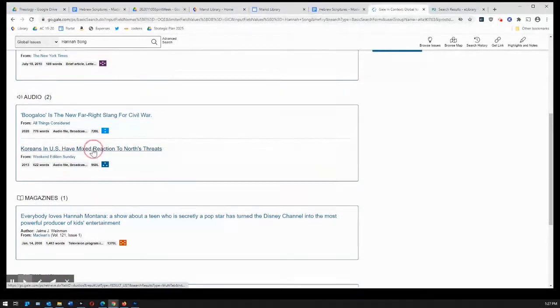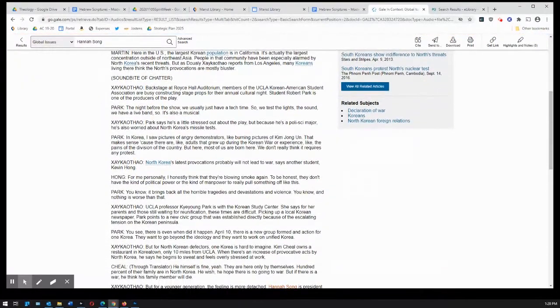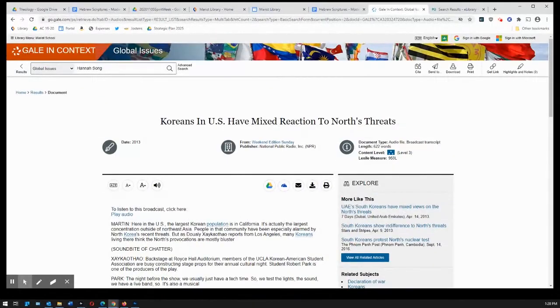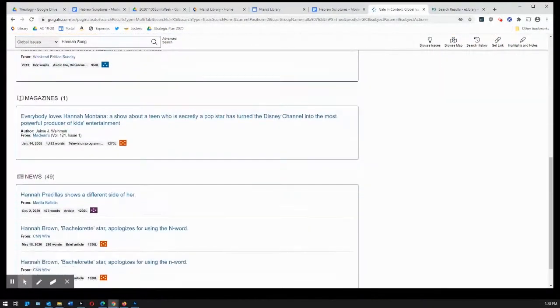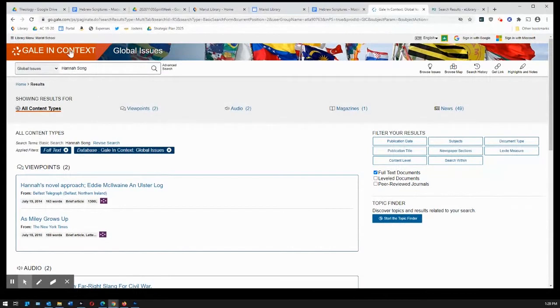Now, this particular article might be useful to us because I happen to know that Hannah Song is someone who helps with people in North Korea who are being persecuted. So this particular article is including her, and you can see that what I typed in shows up in red right here. So she is included in this article, and I can use this. That'll be fine. But it's not particularly in-depth about her. So I want to go back to my results. I want to see what else I've got. We'll see that there's a lot of news articles here, but they're bouncing all over the place. I'm going to finish with Gale in Context here.